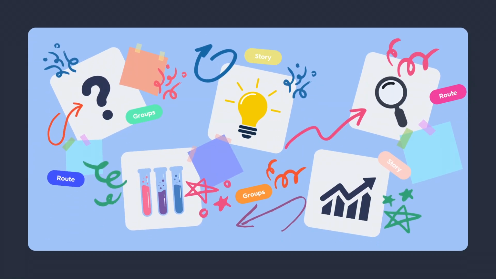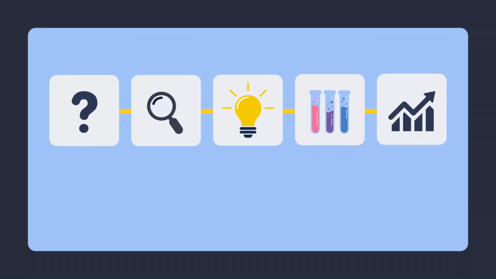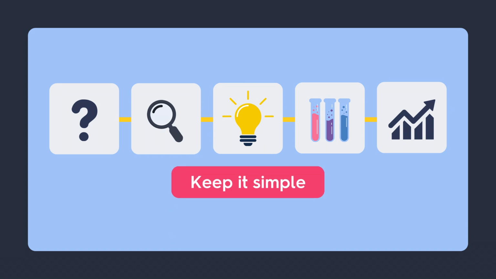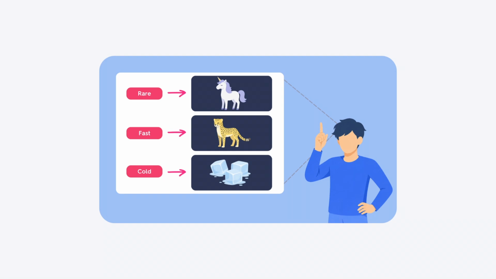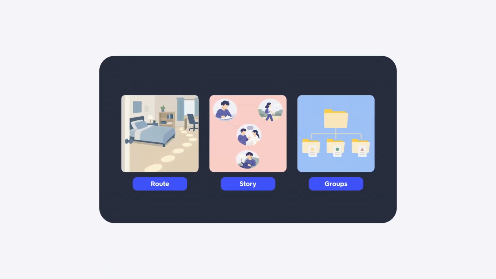A common mistake is making the picture too complicated. You do not need a masterpiece. Use a clear image, a strong action, and one connection to the next idea. So far, we have covered how to turn facts into images and how to connect those images with a structure your brain can follow.